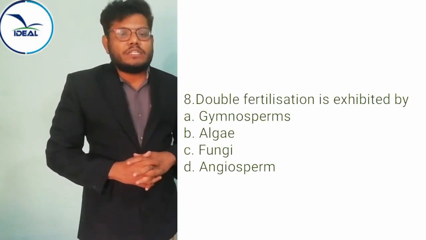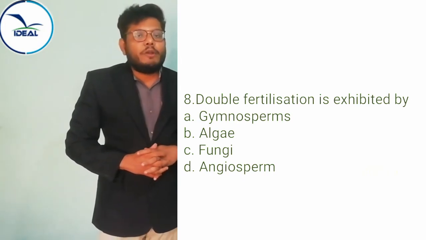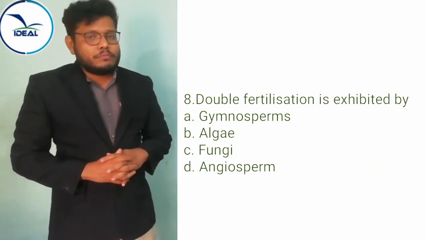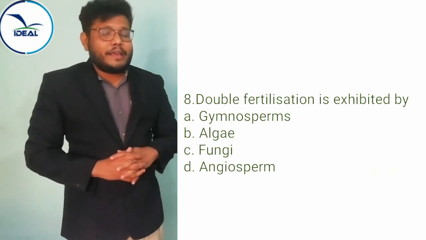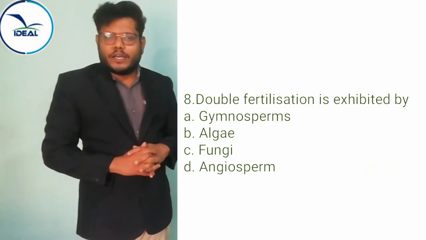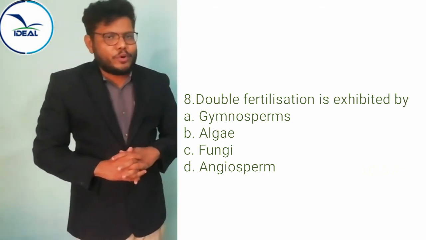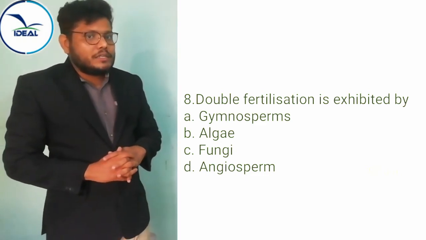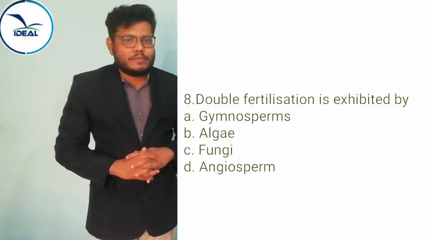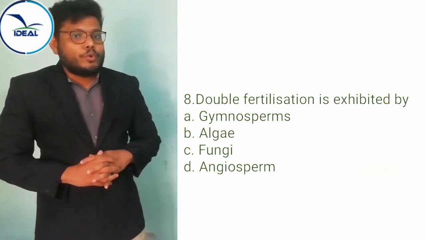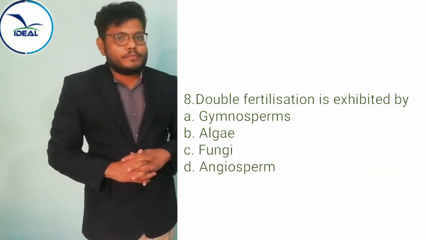So the next question, question number 8. Double fertilization is exhibited by gymnosperm, algae, fungi and angiosperm. What do you mean by double fertilization? After pollination, pollen grains reach the stigma of the carpel of a flower. From the stigma, the pollen tube grows towards the ovule.